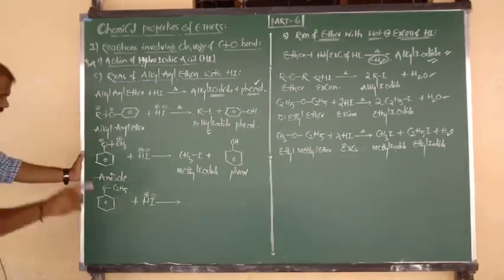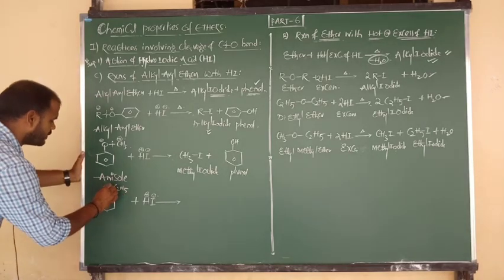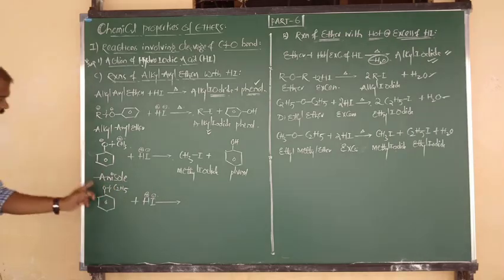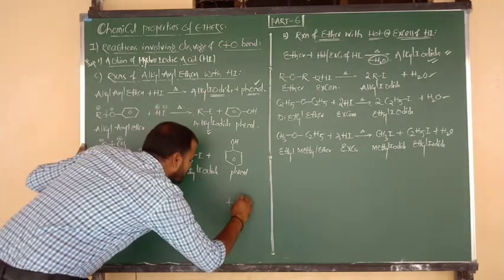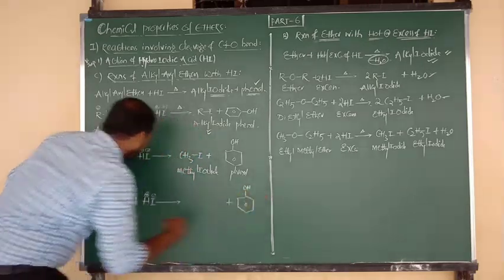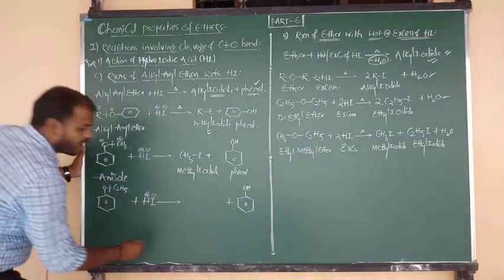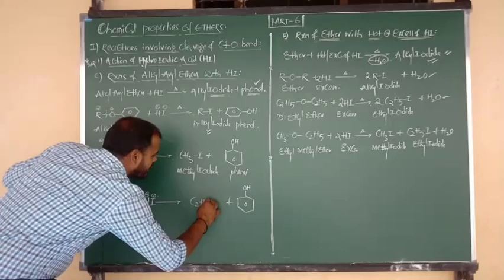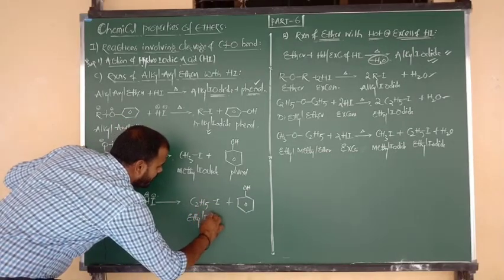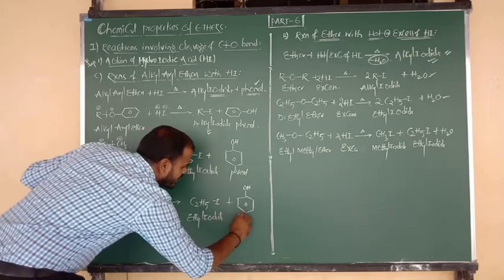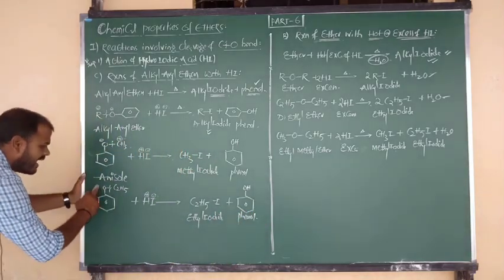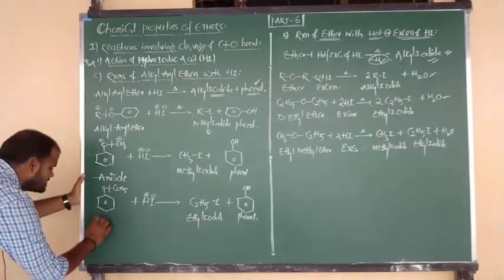Bond dissociation takes place between oxygen and the alkyl group. Now benzene connected to O minus is attacked by H plus, and you are going to get the product phenol. The ethyl carbocation is attacked by I minus, so you get alkyl iodide, that is ethyl iodide. And what is your other product here? Phenol. And what is the name of this reactant? Ethyl phenyl ether, or ethoxybenzene.